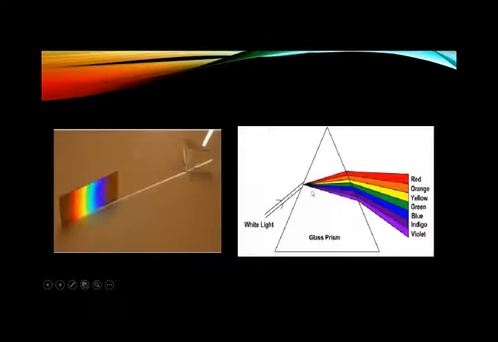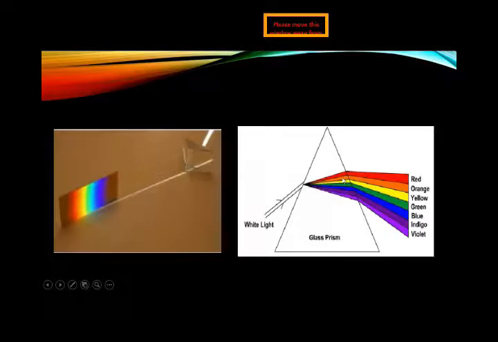As you can see, violet light is deviated more, and as we move from the violet to the red light, through indigo, blue, green, yellow, orange, they all have different wavelengths. Violet light has a smaller wavelength, indigo has a slightly greater wavelength than the violet, and blue has again slightly greater. So as we move from the violet light to the red light, the wavelength gradually increases, and the red light has the maximum wavelength. So that's why red light does not deviate at a greater angle.